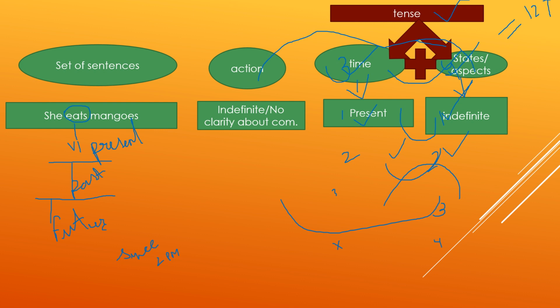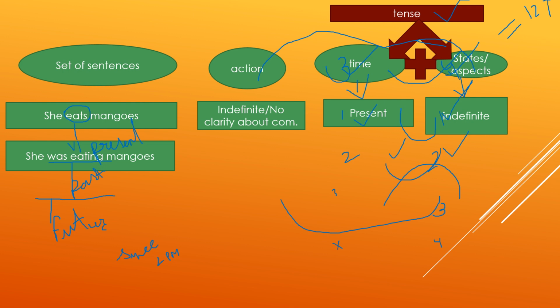So did you see how it worked out? By discovering the time and state of an action in the sentence, we succeeded in identifying the tense of a sentence. Let's take a few more examples for practice to ensure complete understanding of this concept, because I feel if this formula of identifying the tense of a sentence is clear to anybody, that person will not face any problem with respect to tense.